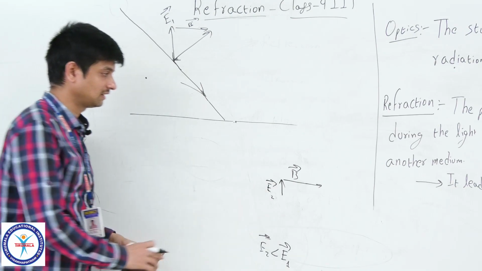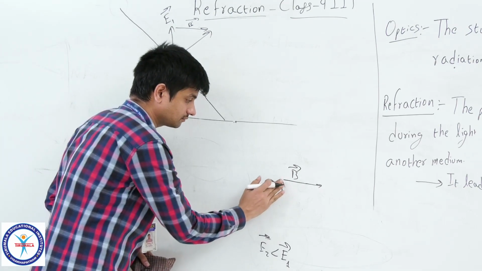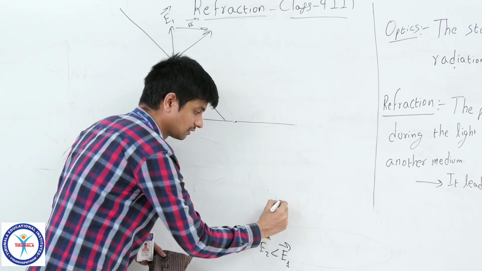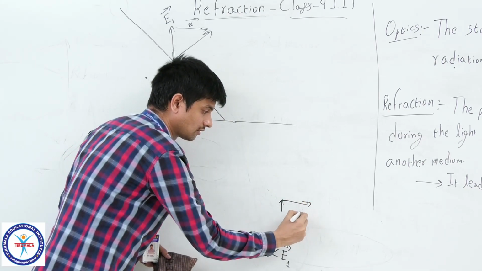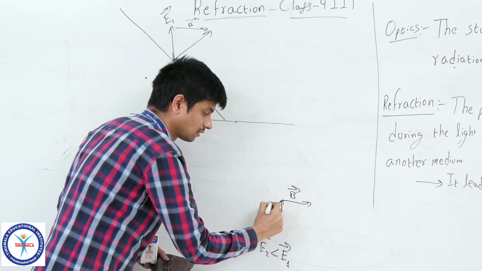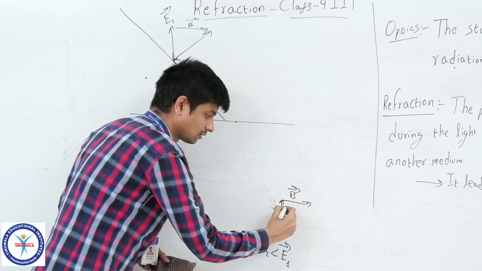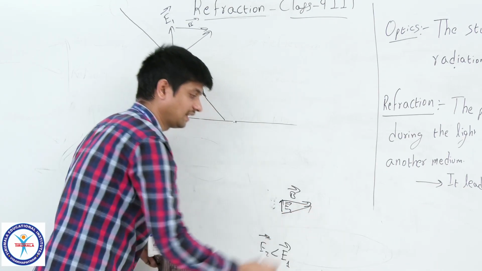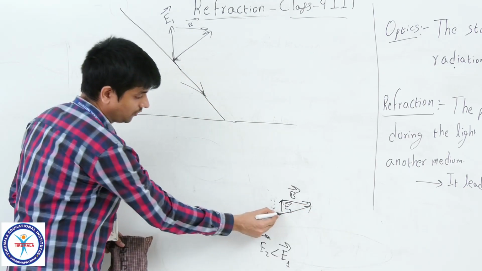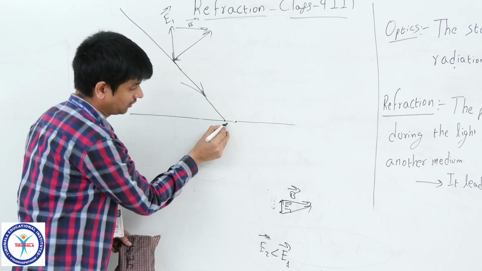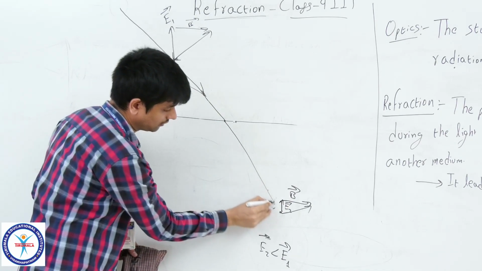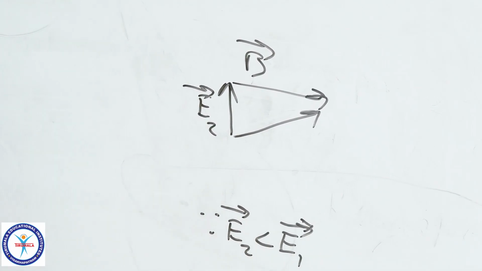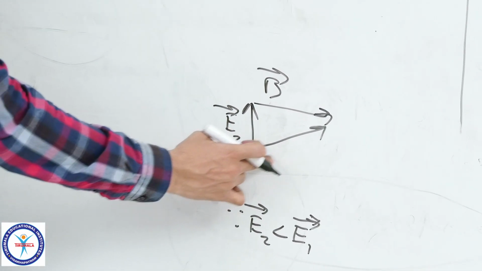So due to this, the resultant will be, let me draw properly. The resultant will be like this. If you join this one and this one, you can see. So I assume E2 is less than E1. So the resultant will be like this.